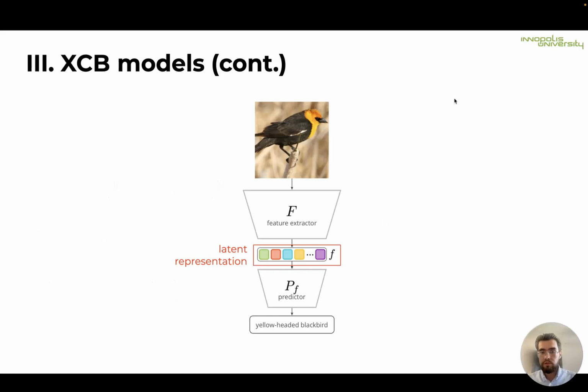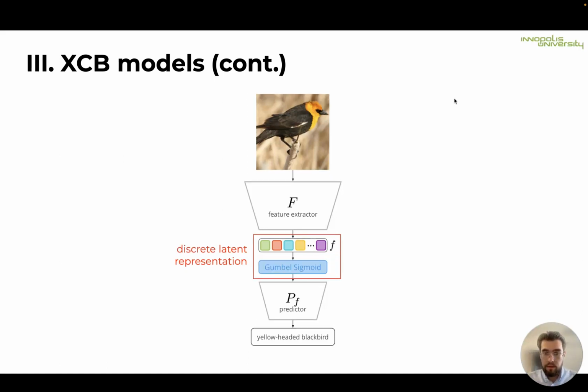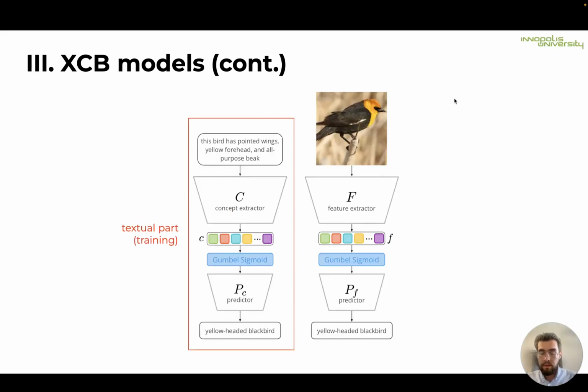So, a standard computer vision model consists of a feature extractor that produces some latent representation, followed by a predictor that solves the task. The XCB model treats concepts as discrete latent variables, so we use Gumbel sigmoid to make latent factors binary. At training time, XCB also uses a textual part of a similar structure, so we have some feature extractor, we have the predictor, we have the latent representation, but the modality is different: text.